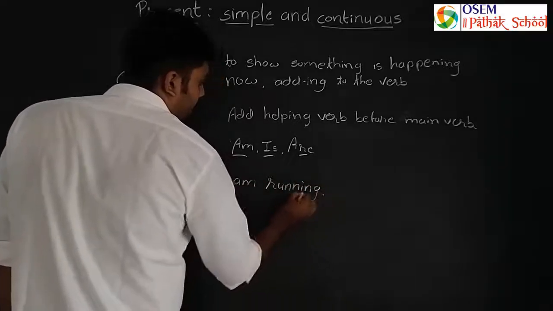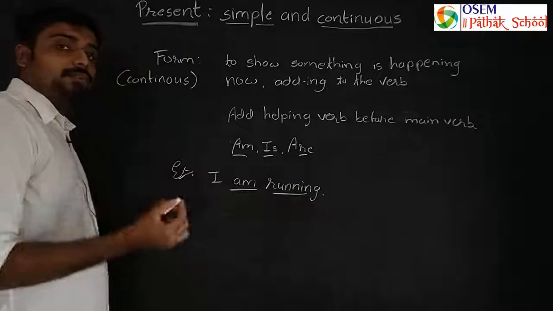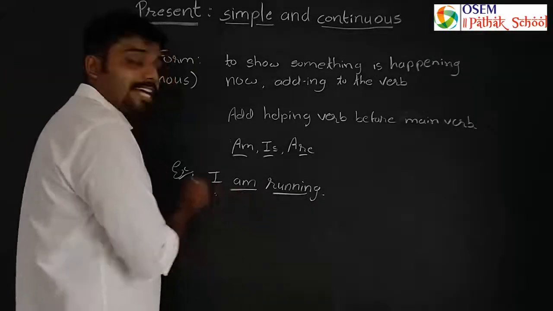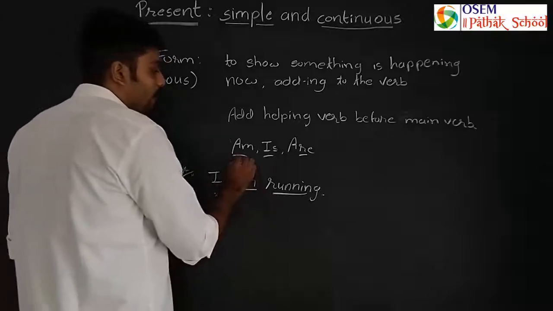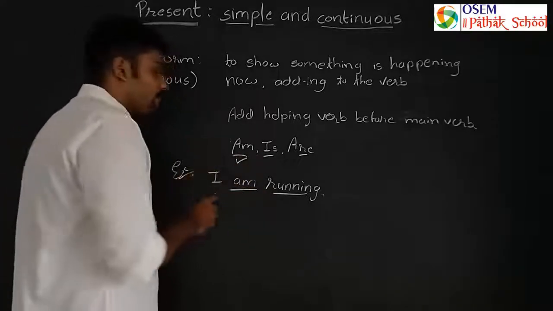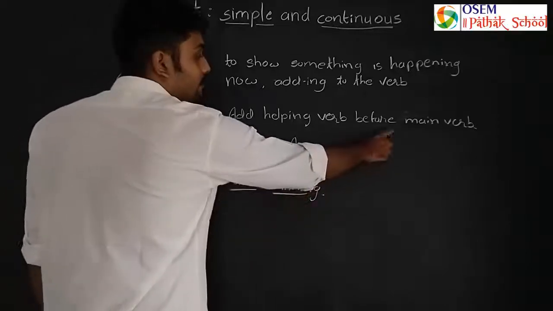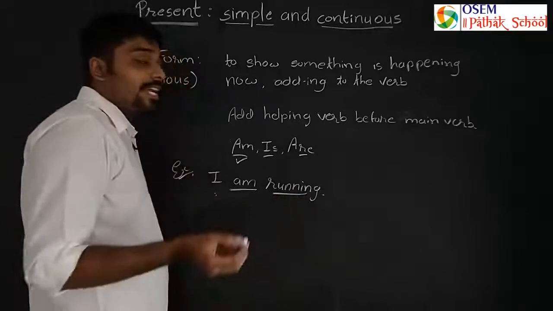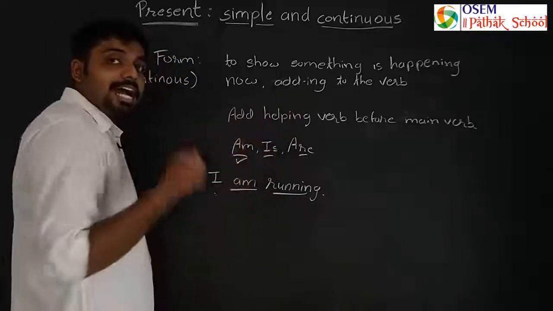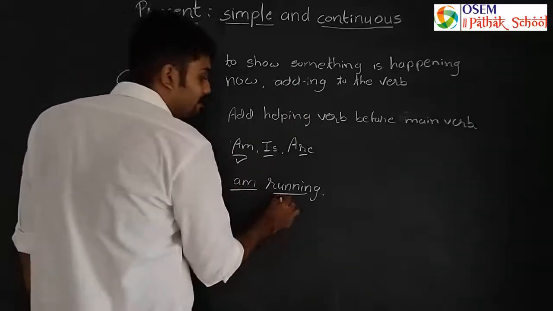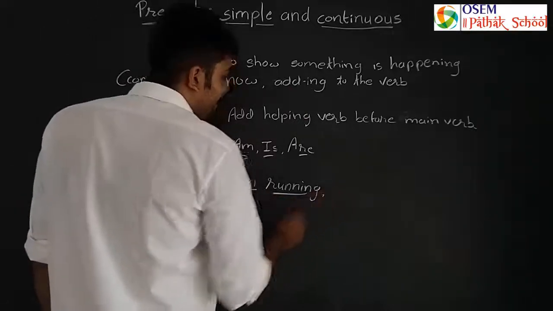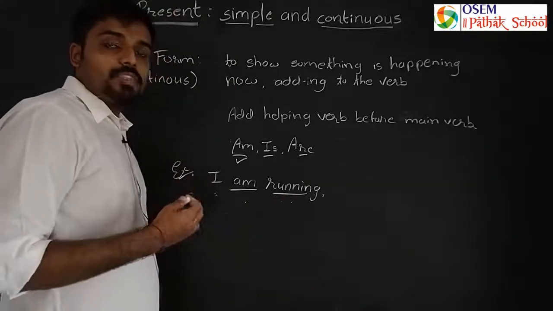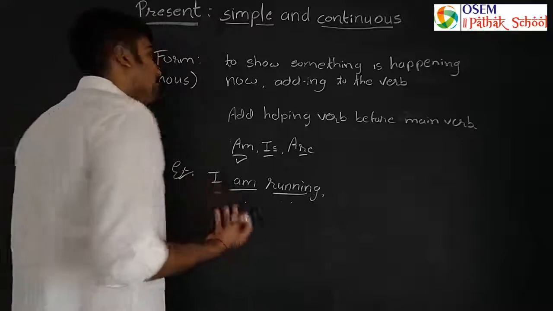If I say I am running, यानी कि मैं दौड़ रहा हूँ. So with I, as you all know, you have to use am. So I used helping verb am, right? And then we will have to use the main verb, that is run. And according to rule number 1, we have to add ing into the verb. So run is the verb and we added ing. So I am running. So these two things you have to remember when you are forming continuous present tense.